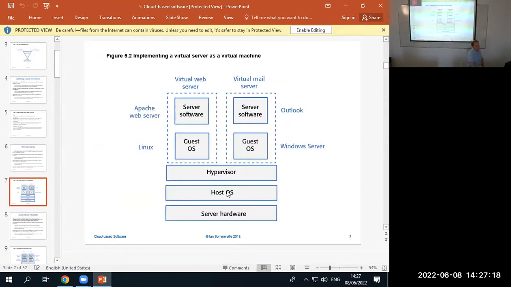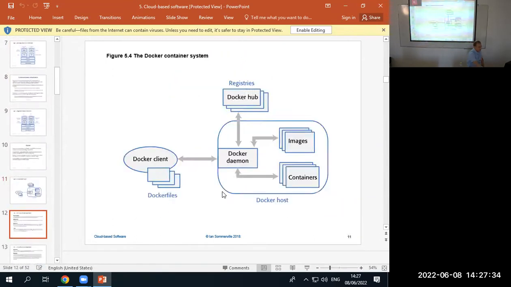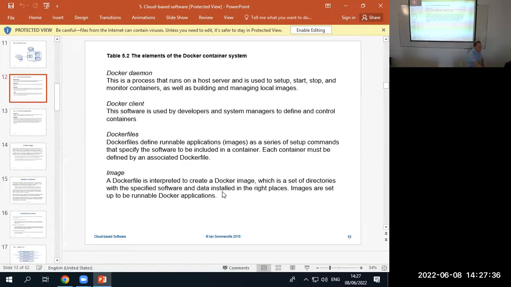I think that's all why you can have a virtual machine on a server in your backyard or in your basement. So the idea is like this: you have your hardware, you have your host operating system, and then you have a hypervisor that you install on top of that. This is actually, I don't like this diagram.